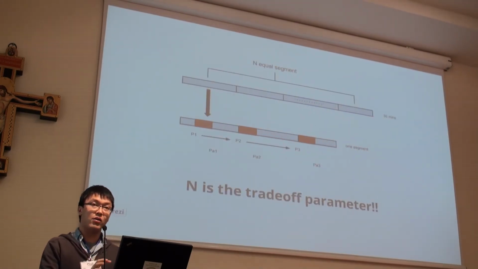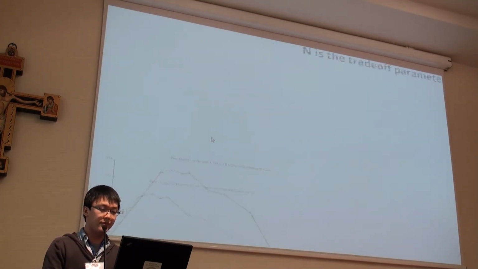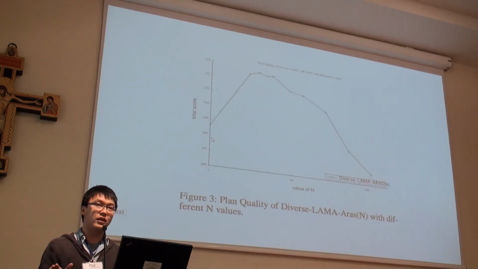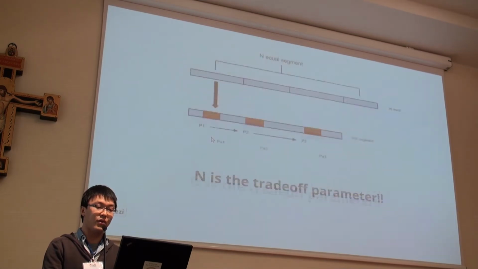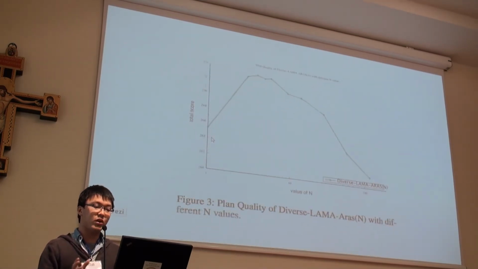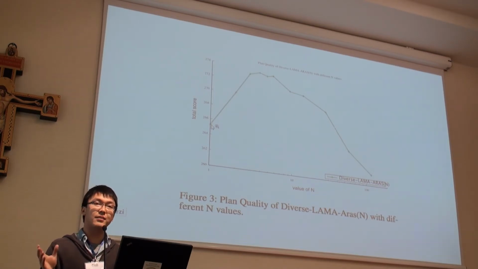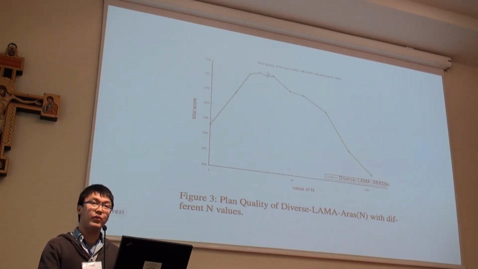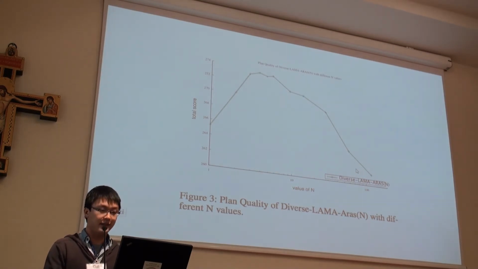Here is my algorithm, which is basically the combination of these two. Firstly, we divide the time cutoff into certain ranges, and in each range we run Llama, but this time with ARAS. Here is the result based on the parameter n, which is the number of time segments you have. It's some trade-off: when it is 1, it's basically Llama with ARAS. But you get some value improvements when it's like 4, 5, 6. Later it decreases, mainly because you don't have enough time to get good quality input plans.